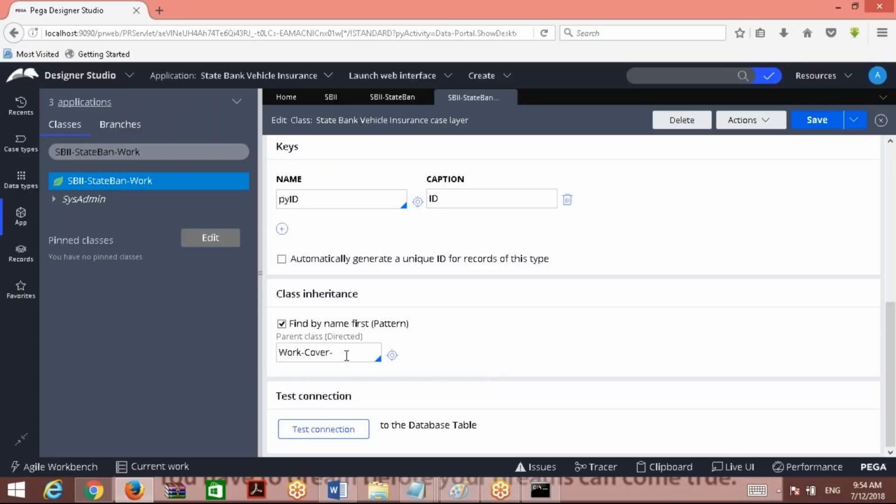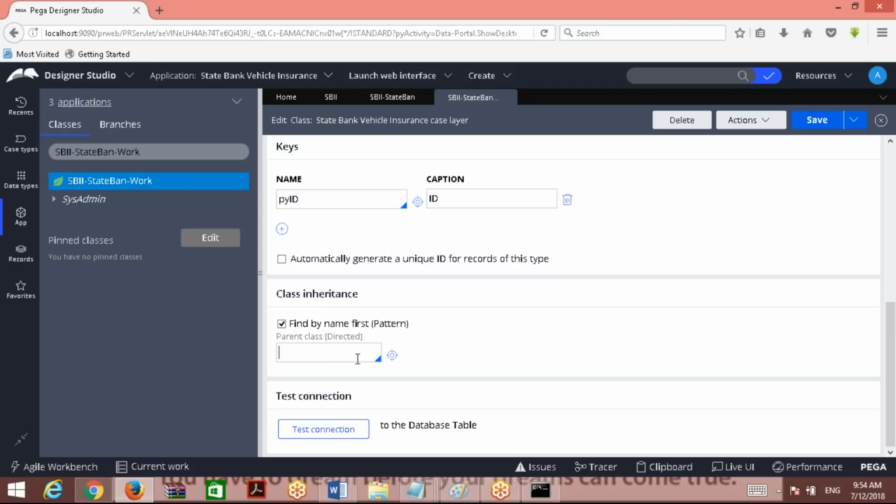Now the parent class is selected as, is it predefined or user defined? Work dash. Work dash has a child class, cover dash. Correct? So cover dash's parent is work dash, right? Clear? That means I can use anything which is available in cover dash. Can I use anything which is available in work dash also? Yes, I should be able to use.